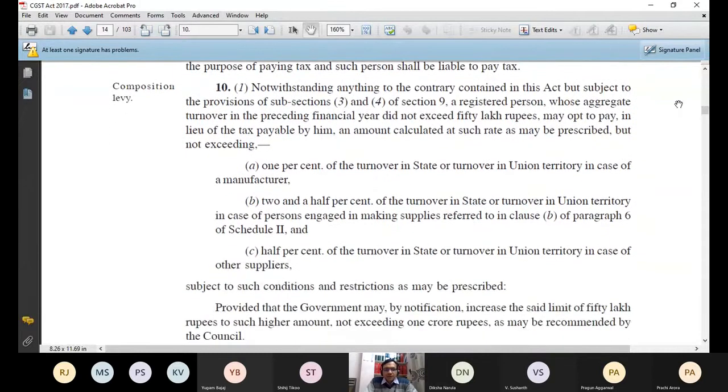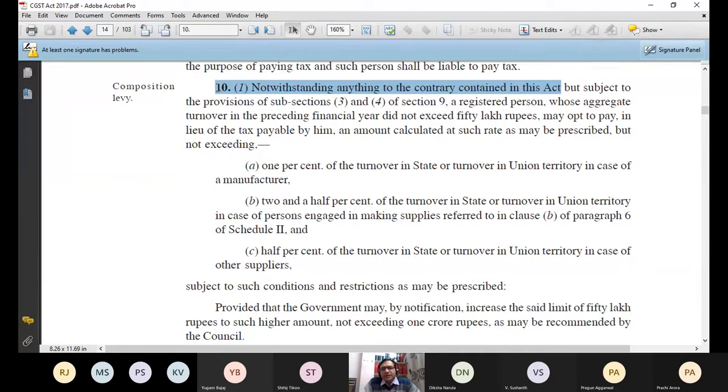I hope this screen is visible now. This is section 10 of the CGST Act, composition levy. And now let me read it for you. Section 10, subsection 1. Now what it says: notwithstanding anything to the contrary contained in this act. What do you mean by this line? That it does not matter what other sections of the act say. What section 10 subsection 1 says is final.